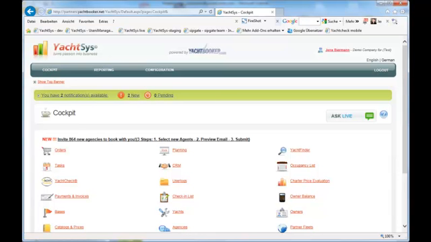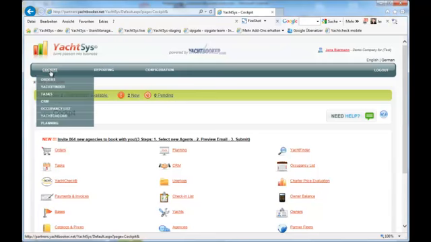With this video we explain to you the features of our new order form in YachtSys. You get to the new order form via planning in the menu under Cockpit or by clicking on the planning icon.